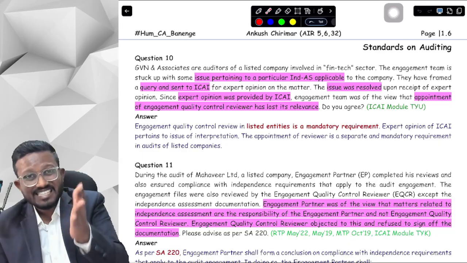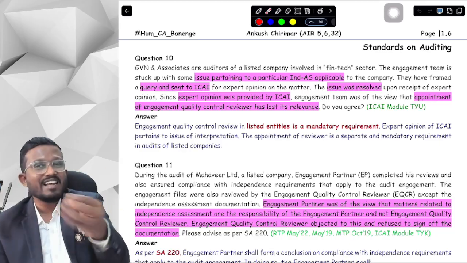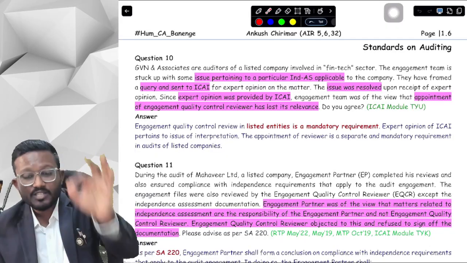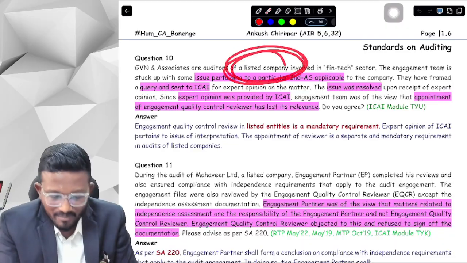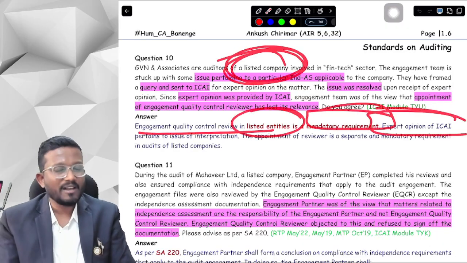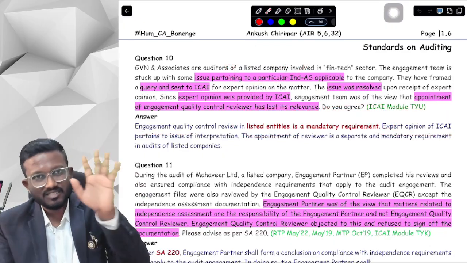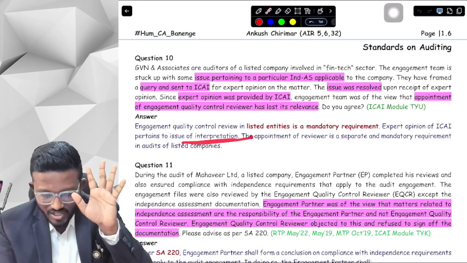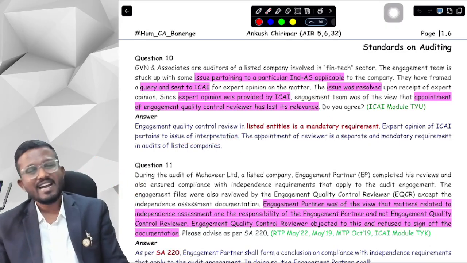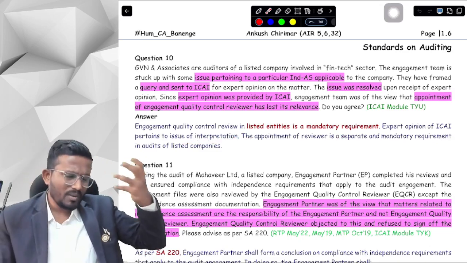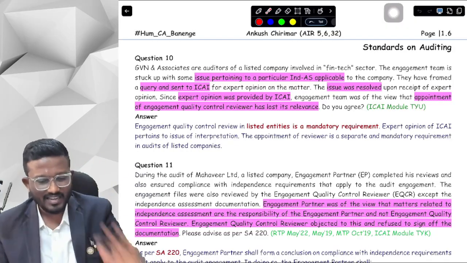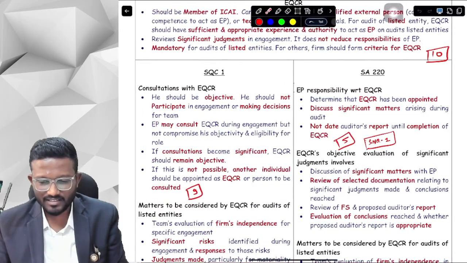Is this right? No, we haven't read anywhere that if you obtain an expert opinion, then you don't need to hire an EQCR. EQCR is mandatory in case of a listed company. The expert opinion of ICAI is just for the interpretation. The appointment of a reviewer is a separate and mandatory requirement. Okay, yes sir, an expert opinion is not considered when appointing EQCR. Appointment of EQCR is mandatory in case of a listed entity.